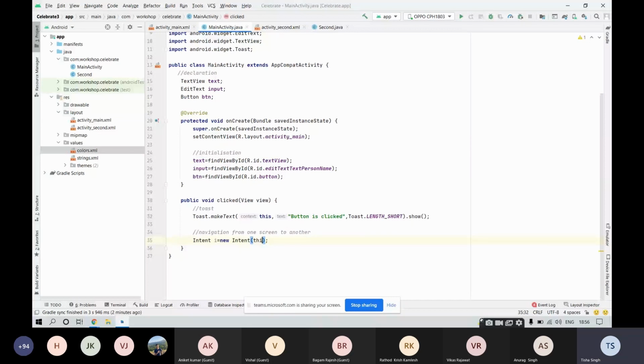First one is this, the source activity, and then the activity you want to navigate to. You want to navigate to the second activity, so in the second parameter, write Second.class.